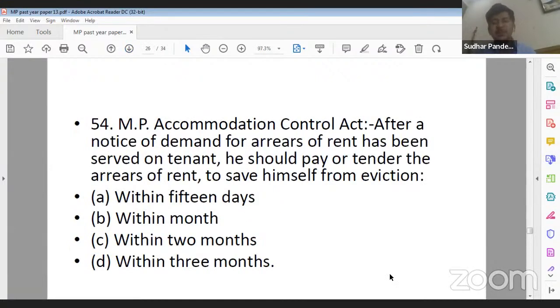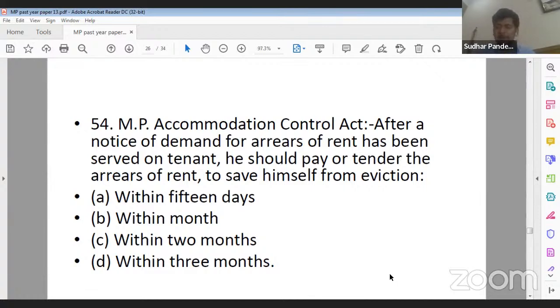Question number 54. MP Accommodation Control Act. After a notice of demand for arrears of rent has been served on the tenant, he should pay or tender the arrears of rent to save himself from eviction. Option A, within 15 days. Option B, within 1 month. Option C, within 2 months. Option D, within 3 months.